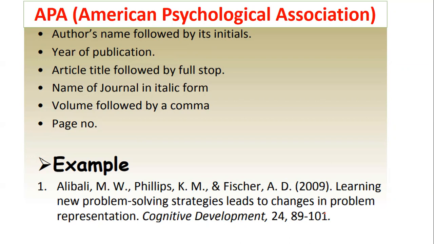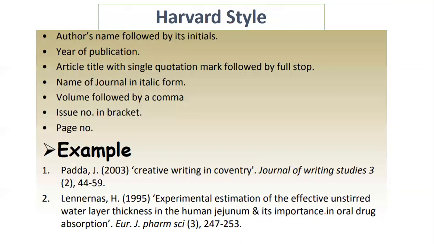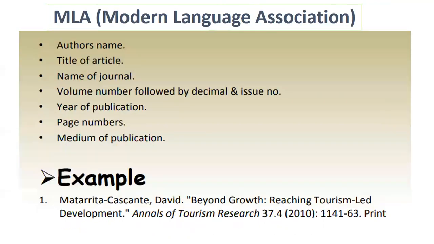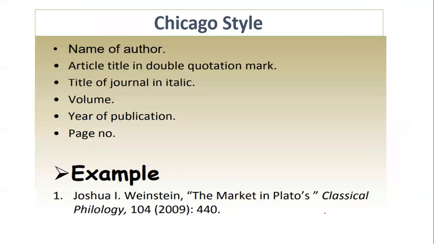So what is APA style first of all, and how it is listed? I have given the example also. Harvard style, what exactly, how it is followed, example is given. Then you have MLA style, the example is given and the list is given. And then you have a Chicago style, the example as well as the list is given, what will come. So you need to make a tabular table in your notes, and you need to ensure that it is properly revised, otherwise it becomes difficult, and for an easy question you may just lose the mark. So just be careful for this.